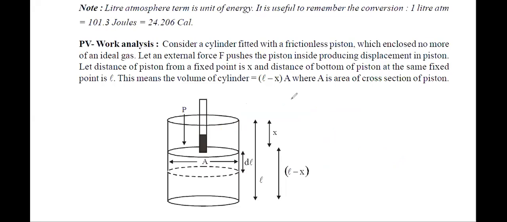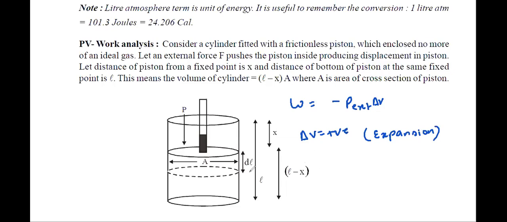Now I'll explain again. Work done in chemistry will be P external, remember, P external into delta V. Now, what's the meaning of delta V? It is a change in this volume. So if delta V is positive, which is expansion, the volume is increasing.